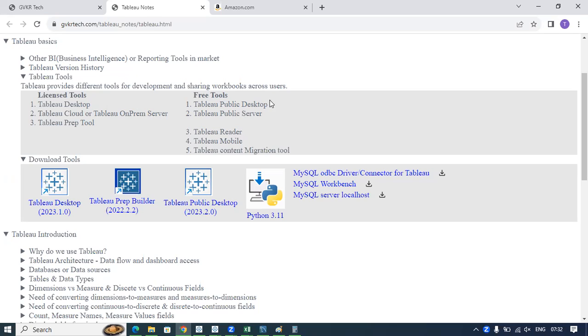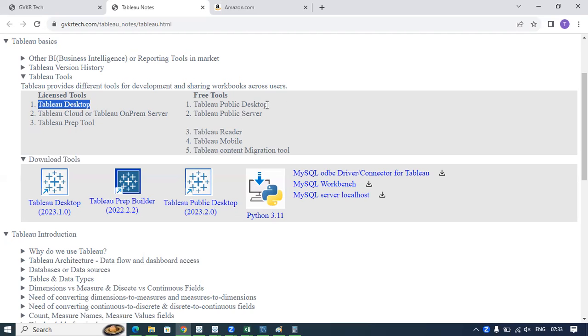For example, in Tableau public desktop, we can connect to only Excel sheets and CSV files, or sometimes we can connect to Google Drive, and we cannot connect to any databases like Oracle database or MySQL database. But in Tableau desktop, we can connect to any type of data source, including Oracle database, MySQL, and all those.